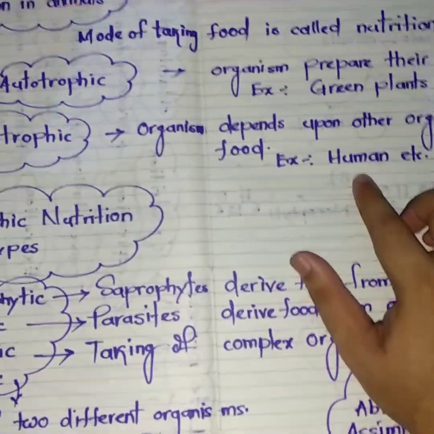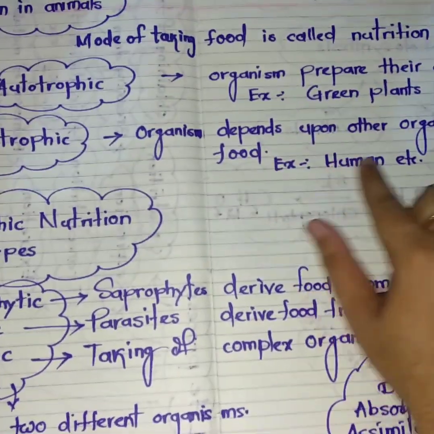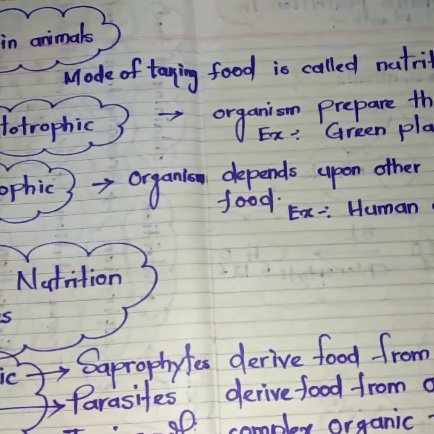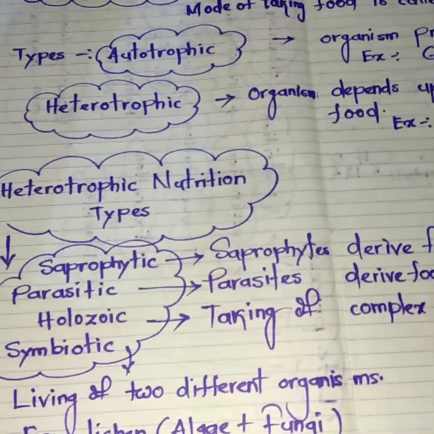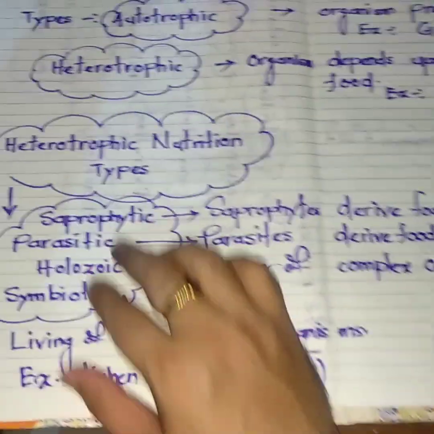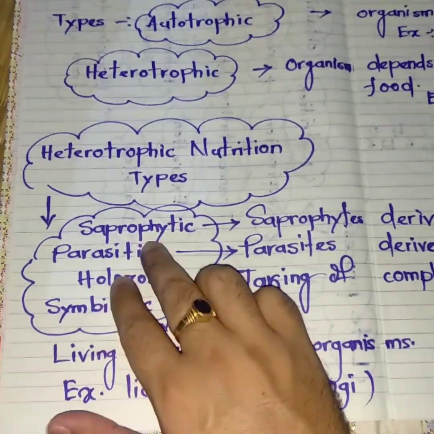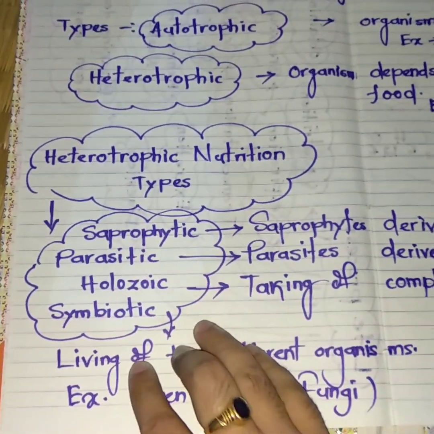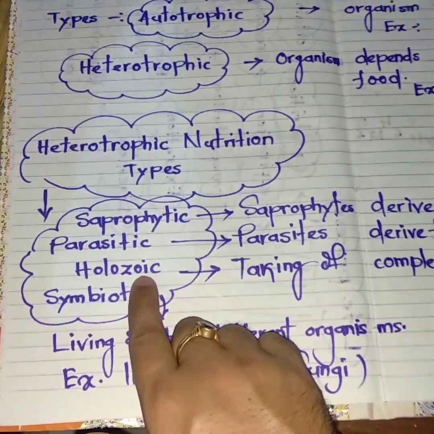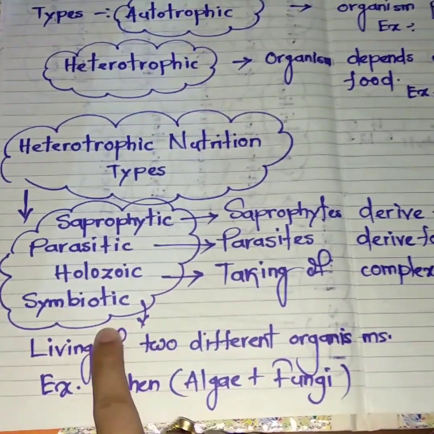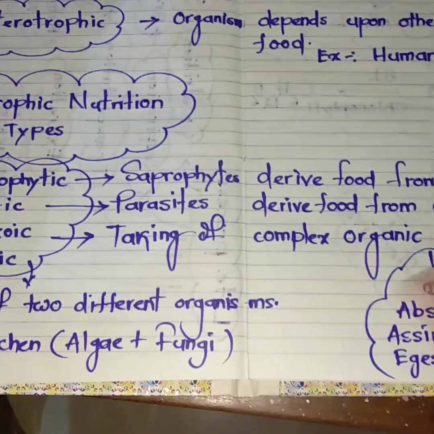That's why they have to depend upon green plants and other animals for their food. Heterotrophic nutrition is also classified into saprophytic, parasitic, holozoic and symbiotic. Let us discuss one by one.